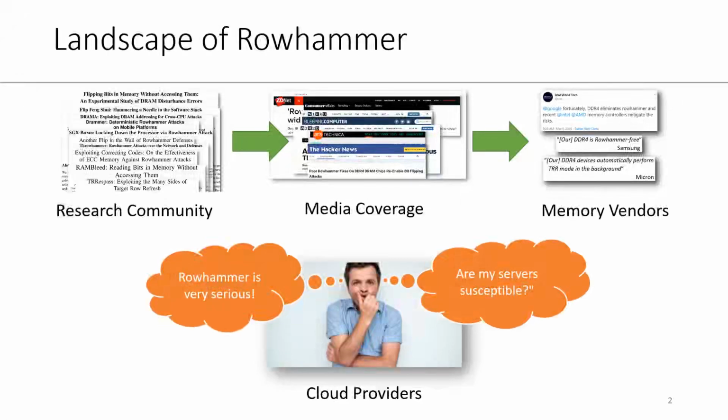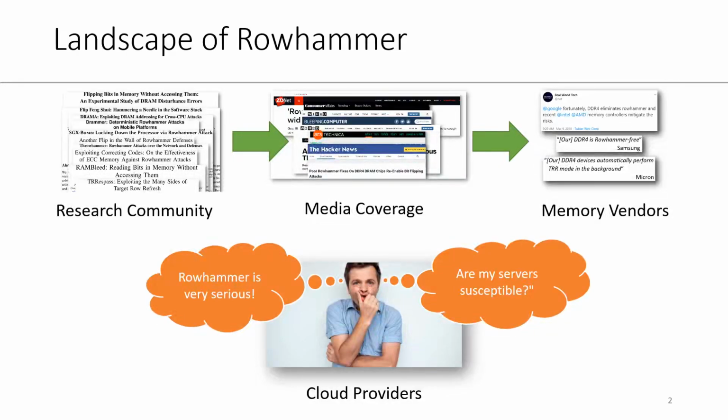This avalanche of claims made multi-tenant cloud providers very nervous about Rowhammer for two reasons. First, Rowhammer is a very serious security attack because it requires no special privileges. Anyone can get a VM in the cloud and start hammering. A successful attack can cause a cloud server to reboot, or even worse, to be compromised.